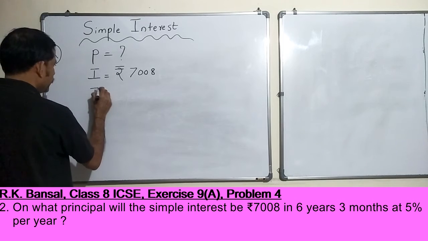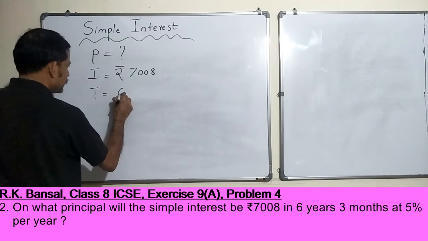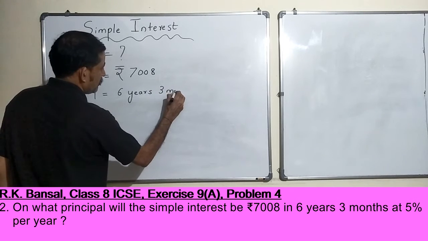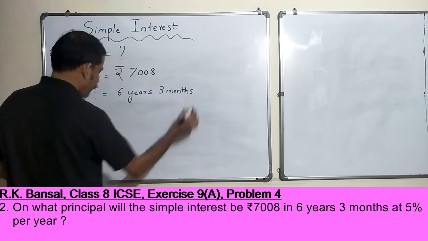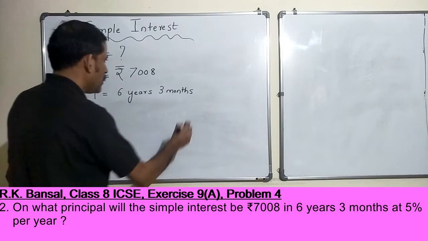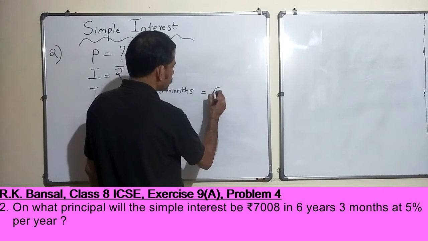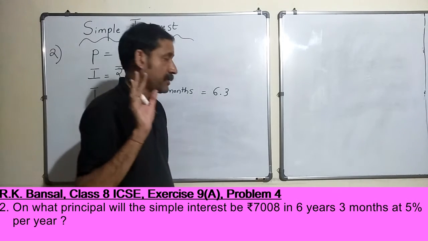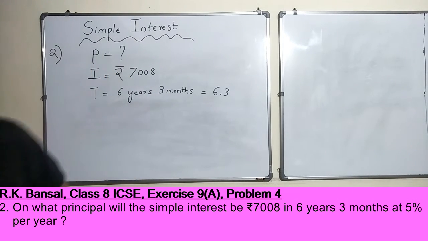Now time period is 6 years and 3 months. Now this can be a problem for few students. Now some students are going to probably take 6.3, right? 6 years and 3 months, which is incorrect. Okay, I'll tell you why.